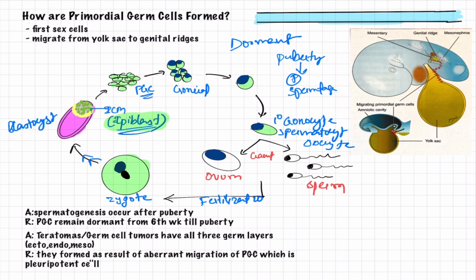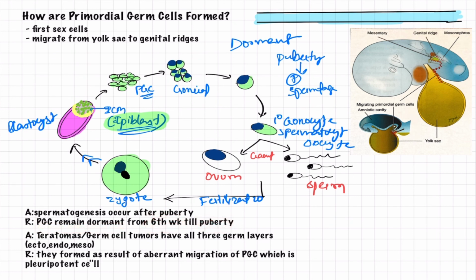Now after understanding all these things, let us study some clinical points and assertion and reason type questions. My dear friends, here the assertion is that spermatogenesis occurs after puberty. As we all know, we have studied this in detail, so yes, it is correct. The reason says that primordial germ cells remain dormant from the 6th week of development till puberty.